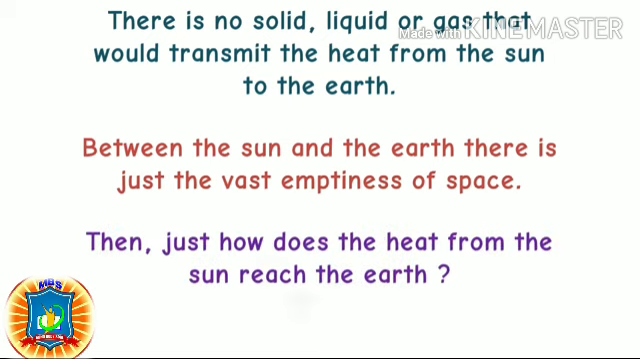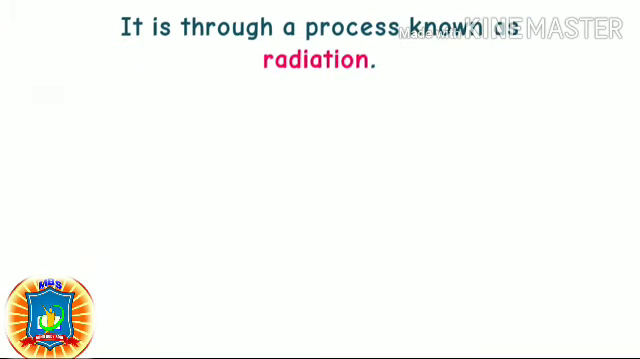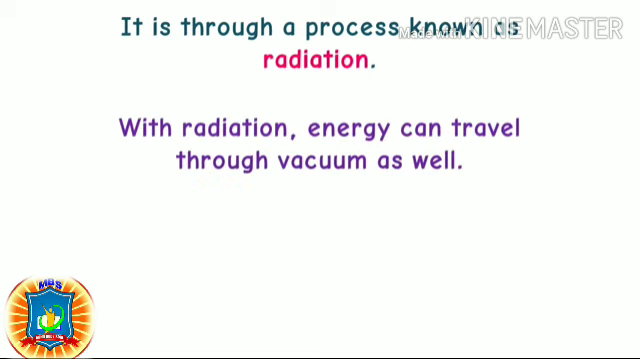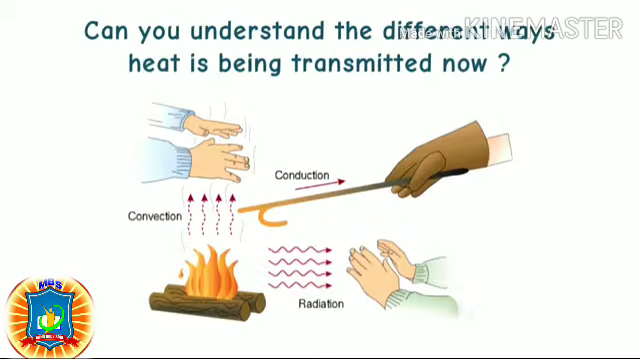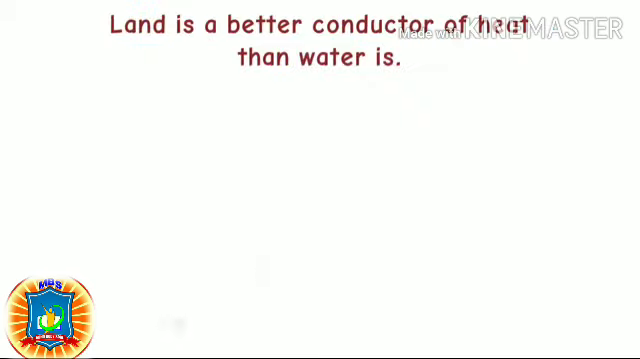Then just how does the heat from the sun reach the earth? It is through a process known as radiation. With radiation, energy can travel through vacuum as well. It travels at the speed of light in straight lines. Can you understand the different ways heat is being transmitted now?